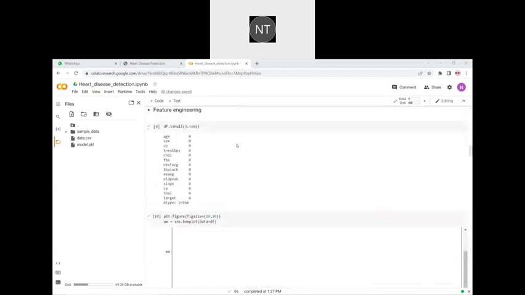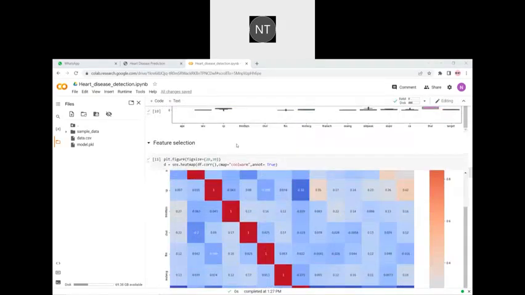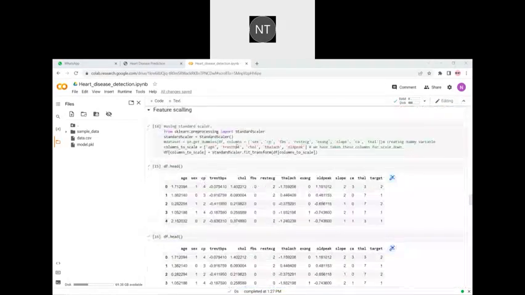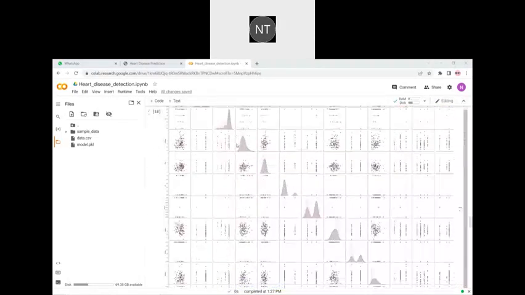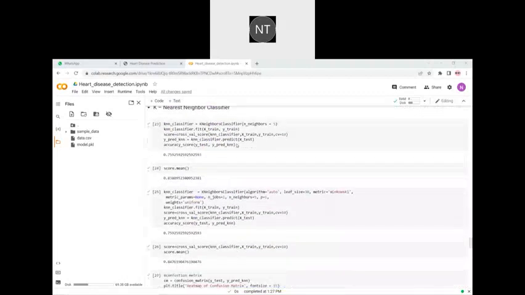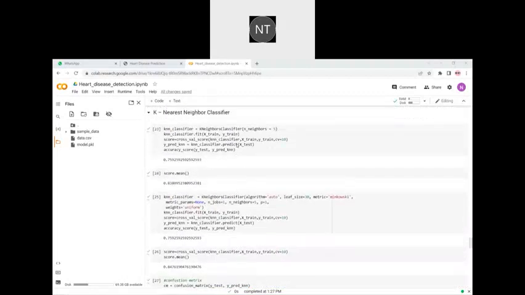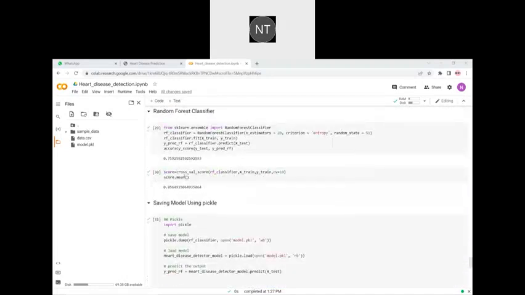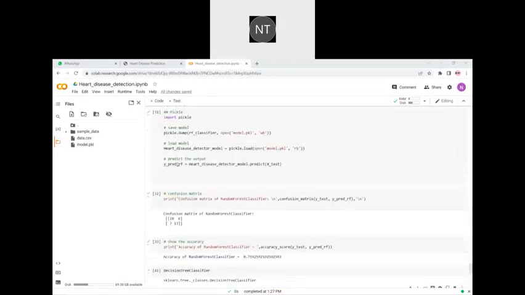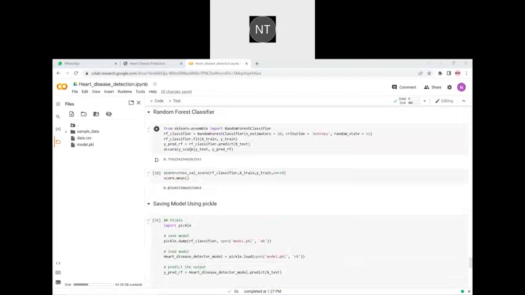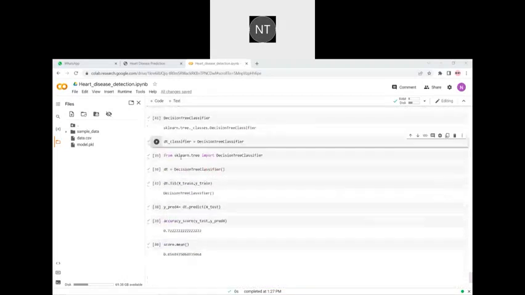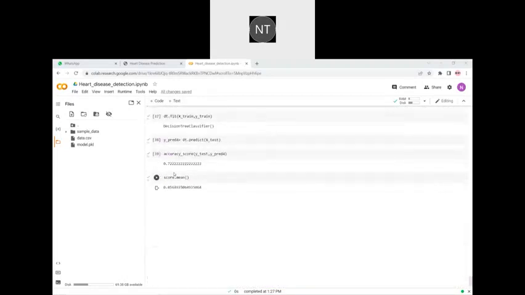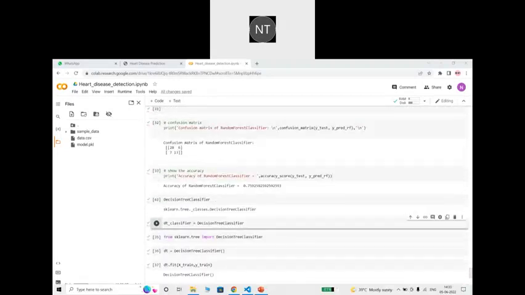And coming to algorithms, this is feature selection, visualization, and we tested for KNN also. We got KNN accuracy of 83%, and for random forest we got 76%, as you can see here. And for decision tree we got 73%, and the mean score is 86%.